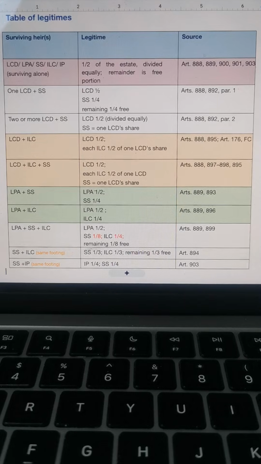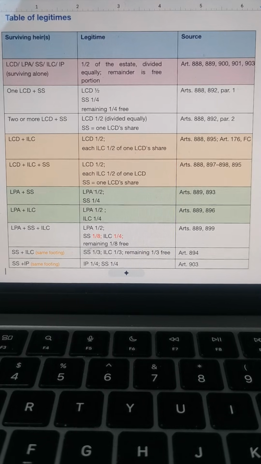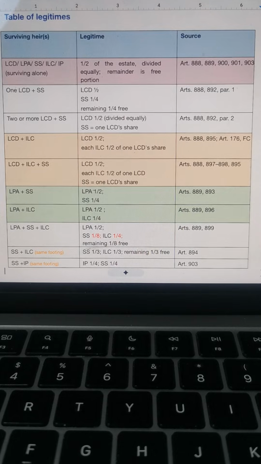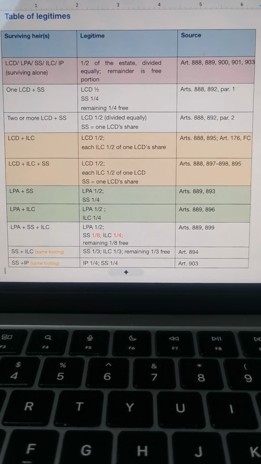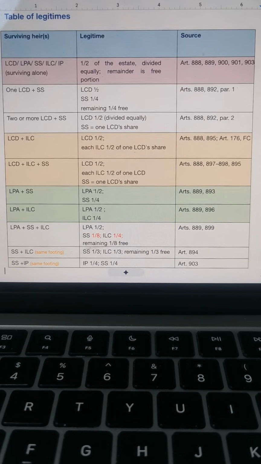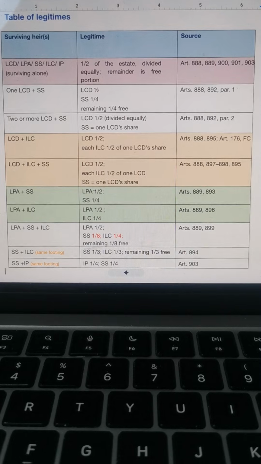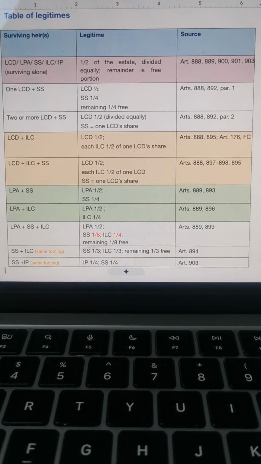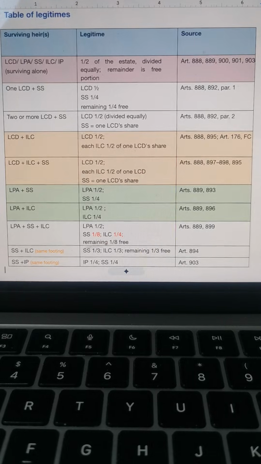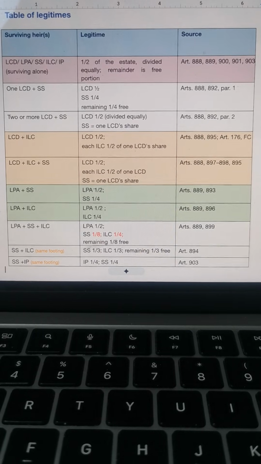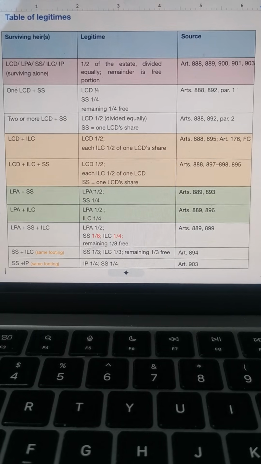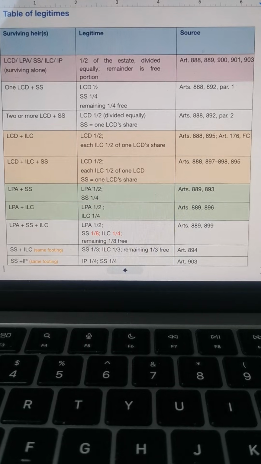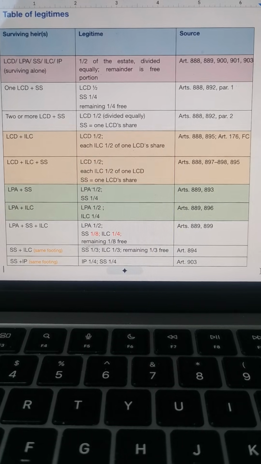If legitimate children and illegitimate children survive with a spouse, the LCD gets a fixed 1/2. Each ILC gets 1/2 of 1 LCD share, and the surviving spouse is again equal to 1 LCD share.